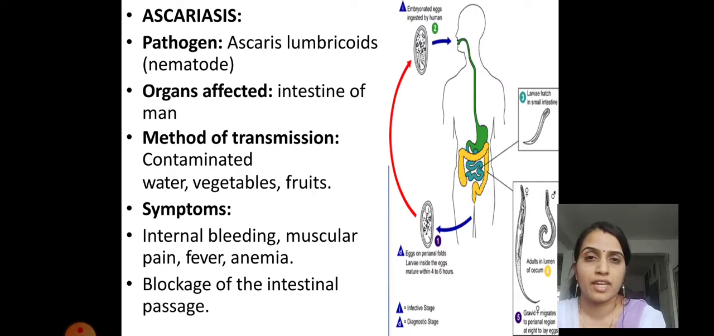The oxygen carrying capacity of the blood goes low because of the low hemoglobin content, and that situation is called anemia. Blockage of the intestinal passage is also one of the symptoms seen in this disease. So these are all the symptoms and methods of transmission of the nematode called Ascaris, which is causing the disease called ascariasis.